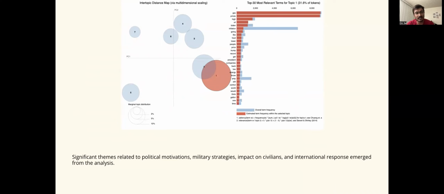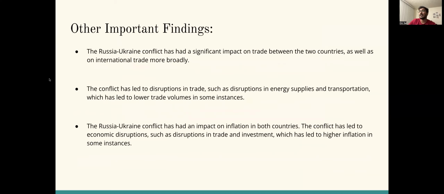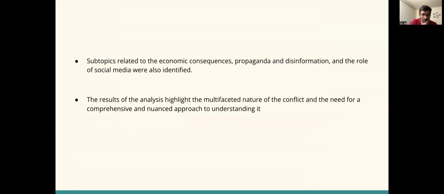Additionally, the analysis uncovered subtopics related to propaganda, disinformation campaigns, and the role of social media in shaping public opinion. The results of the LDA analysis provide valuable insights into the multifaceted nature of the conflict and highlight the need for a comprehensive and nuanced approach to understand the ongoing crisis in the region.